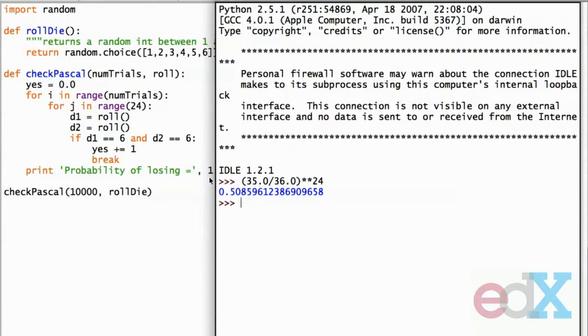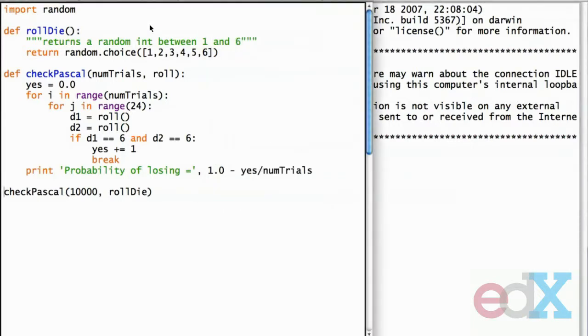I'm a skeptic, and I wrote some code to check Pascal's math. I know, who am I to think that I should question the great Pascal? What the heck, it's my course. All right, so we have roll die, which we've looked at before, and then we're going to check Pascal. We're going to pass in number of trials, that will be an integer, and roll, which will be a function. In a little bit, we'll see why.